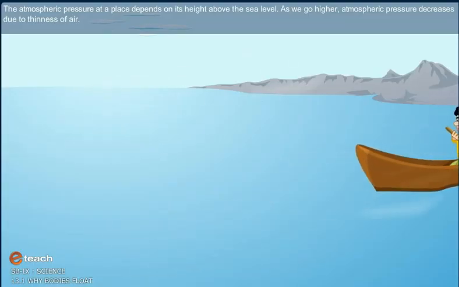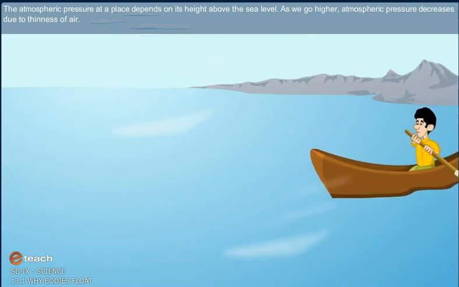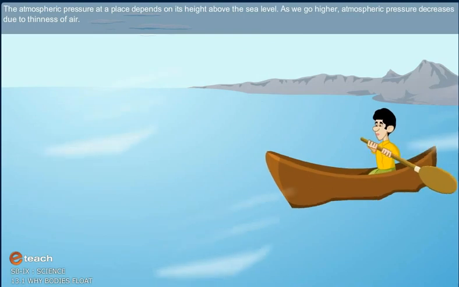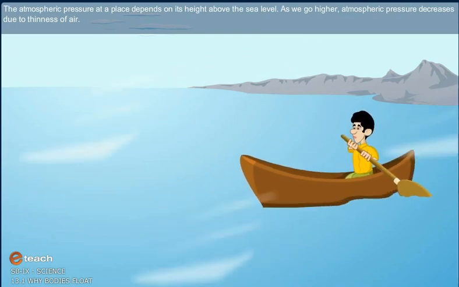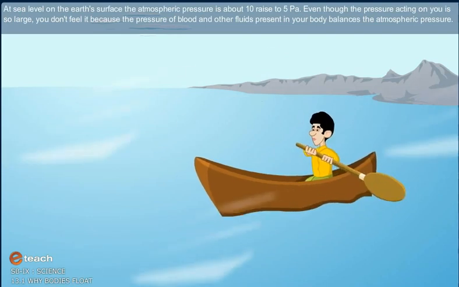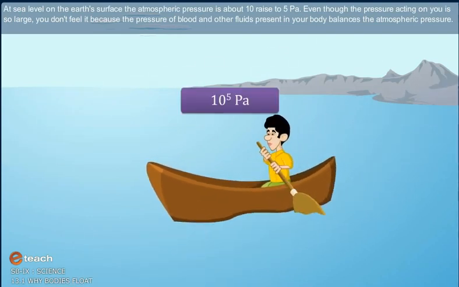The atmospheric pressure at a place depends on its height above the sea level. As we go higher, atmospheric pressure decreases due to thinness of air. At sea level on the Earth's surface, the atmospheric pressure is about 10^5 Pascal.